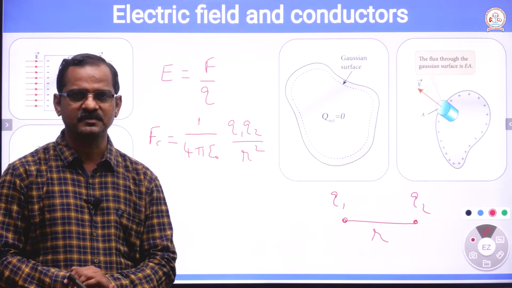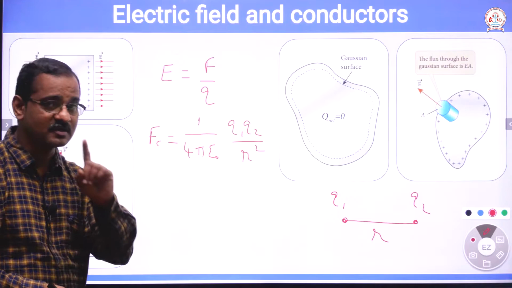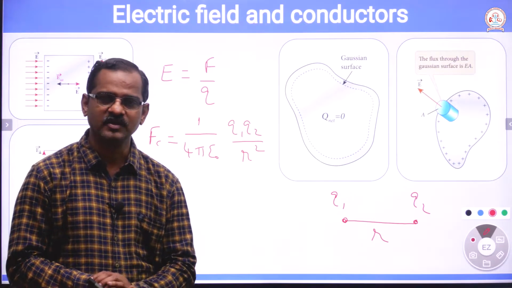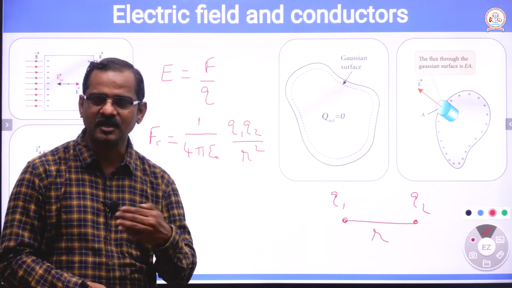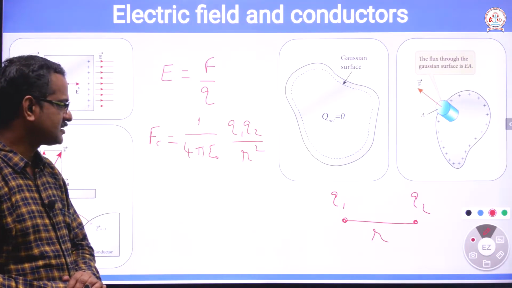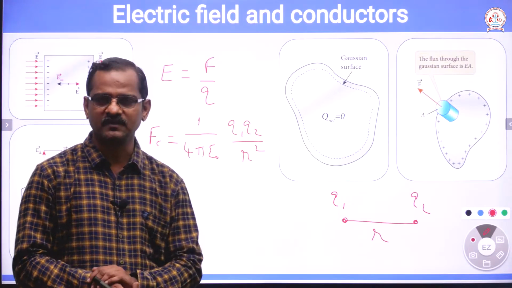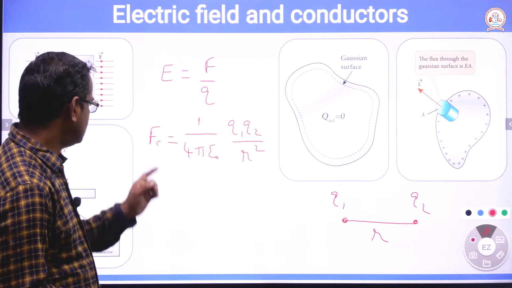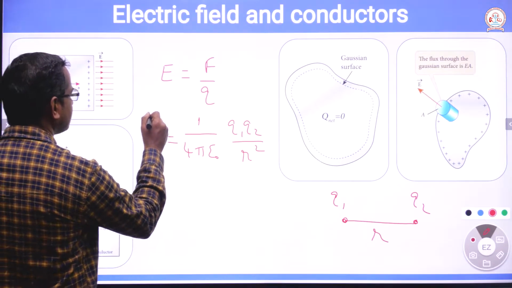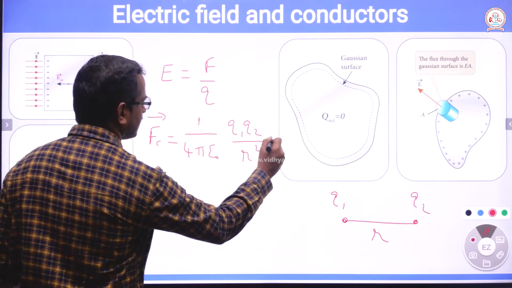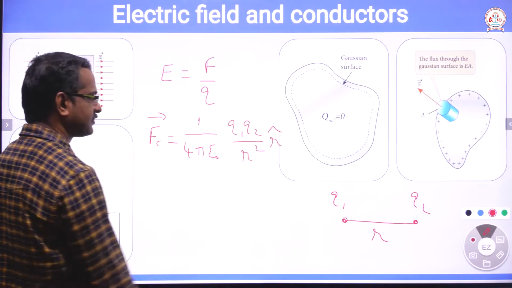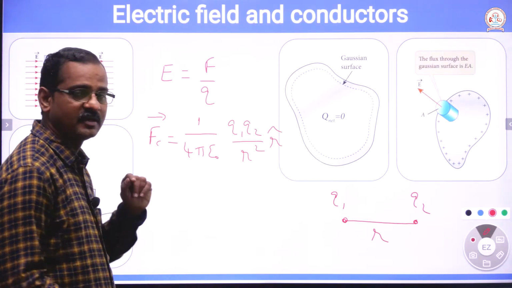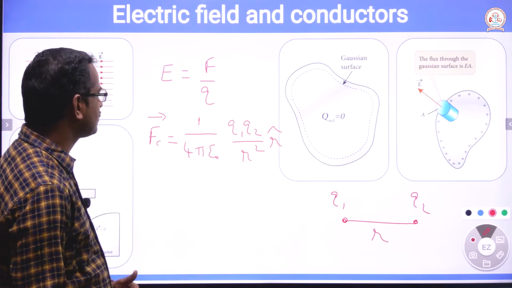Newton's law of gravitation: the force of attraction, we cannot say repulsion, it is always an attractive force, between any masses is directly proportional to the product of the masses and inversely proportional to the square of the distance between the two masses. That is also an inverse square law. Force is a vector quantity, so we can have r cap here, where r cap is a unit vector. Electric field is also a vector quantity.